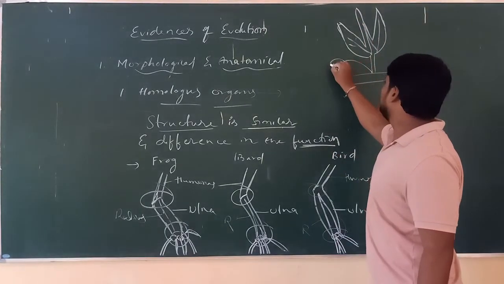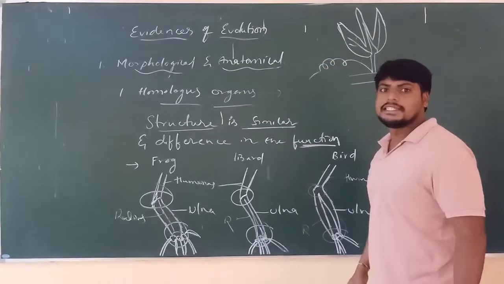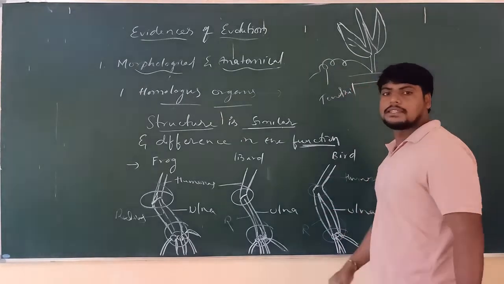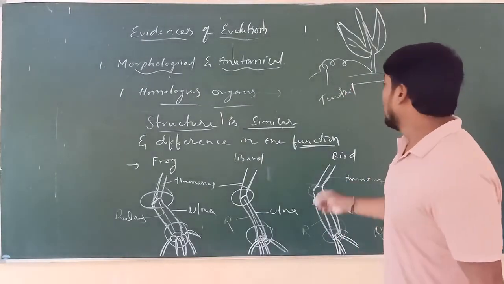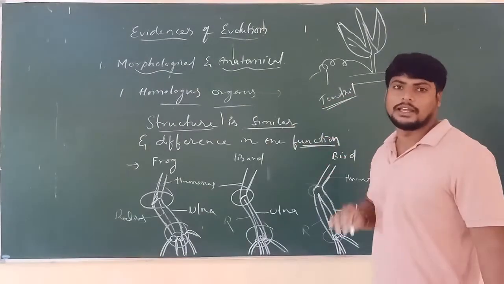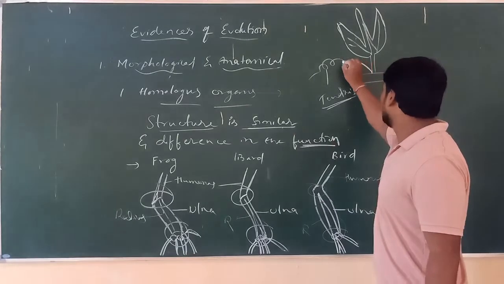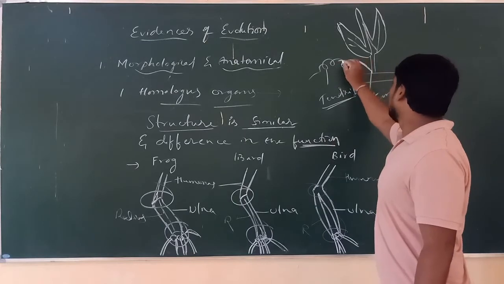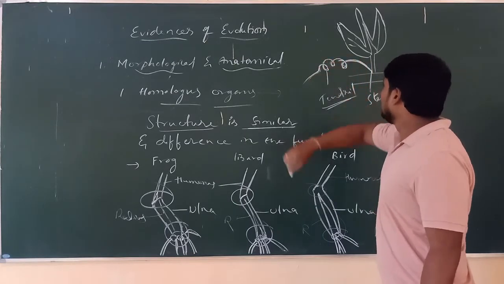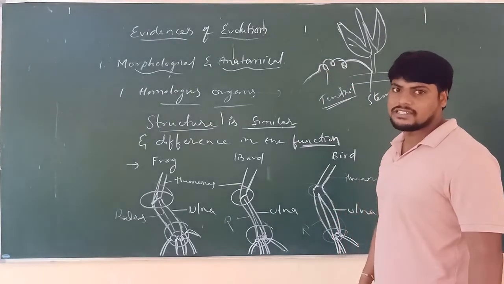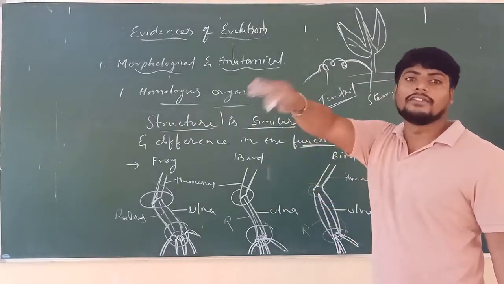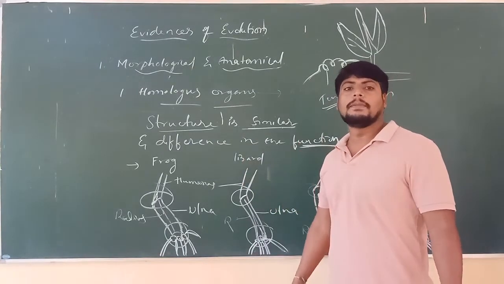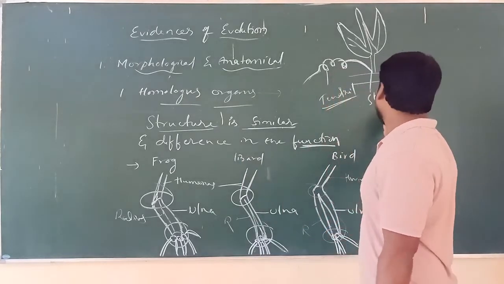The stem of this plant is modified into a tendril, and this gives structural support. But basically this tendril is formed from the stem. That is, the stem is converted into a tendril, giving support to climb or creep the plant on its support. That is what we can see in Passiflora.